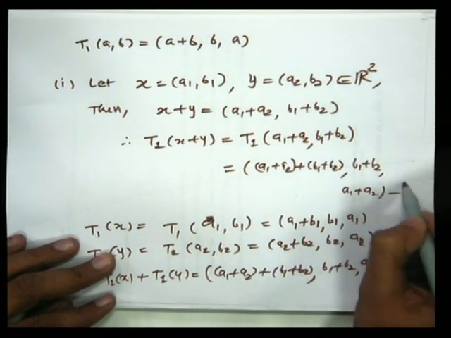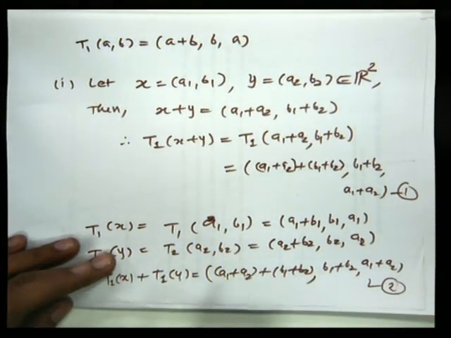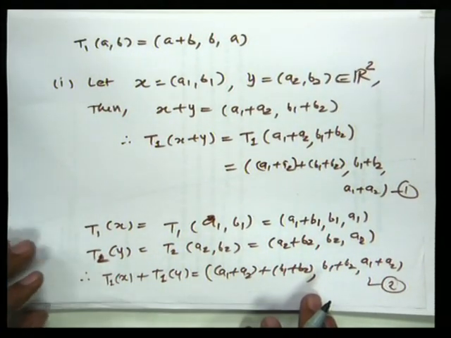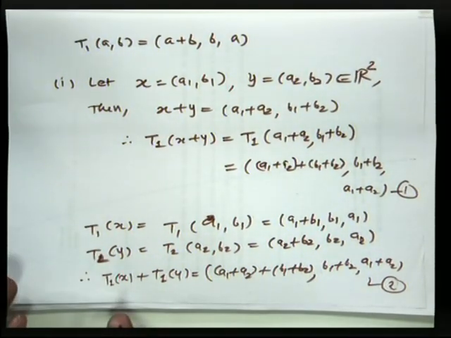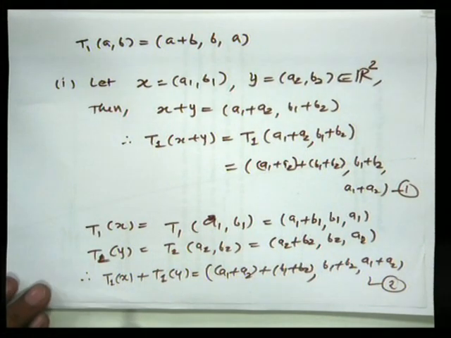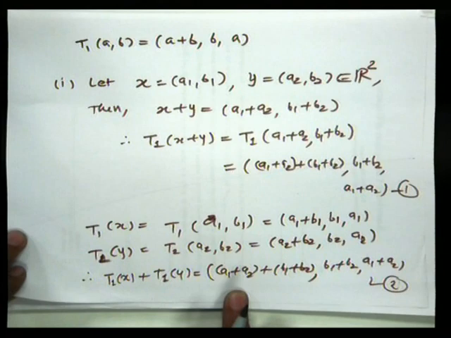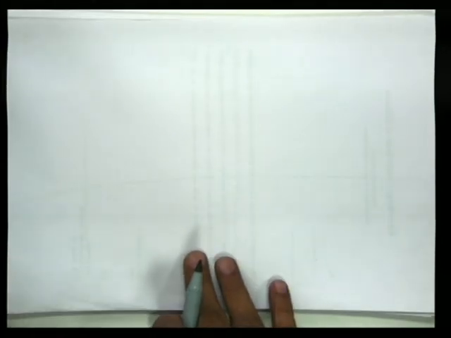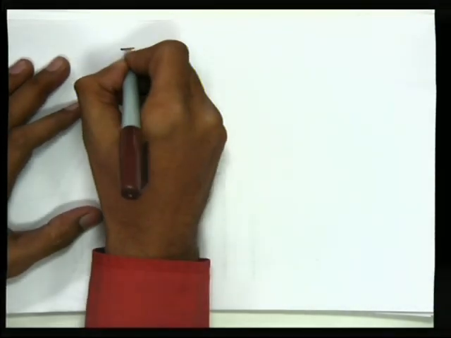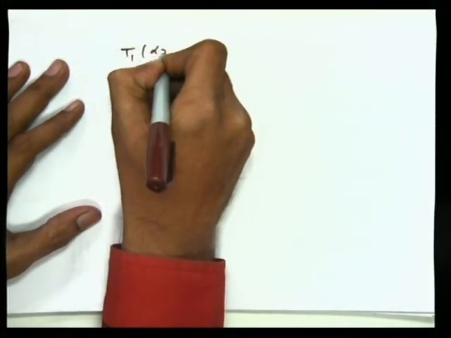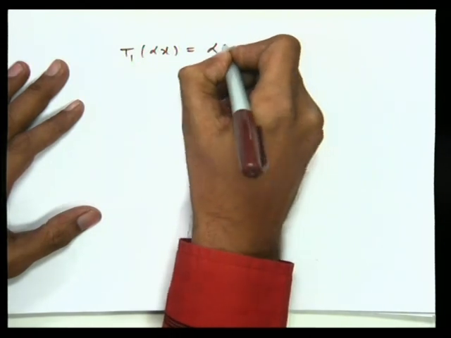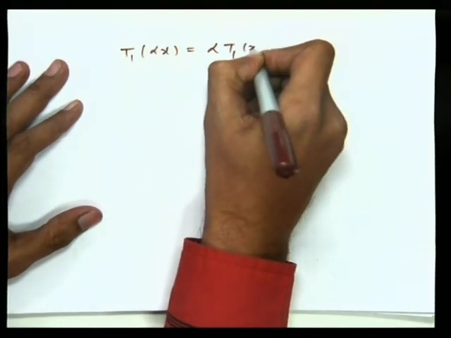If we say this is equation 1 and this is equation 2, then from 1 and 2 we get T1 of x plus y is equal to T1 of x plus T1 of y. That is, the first condition is verified. Now we check the second condition. In this we have to show that T1 of alpha x is equal to alpha times T1 of x.